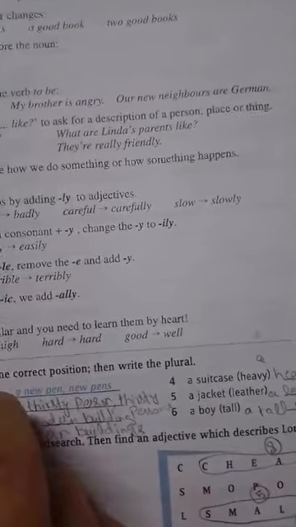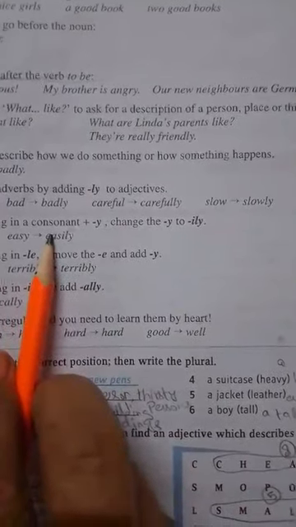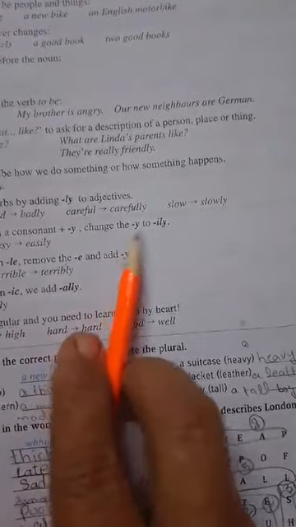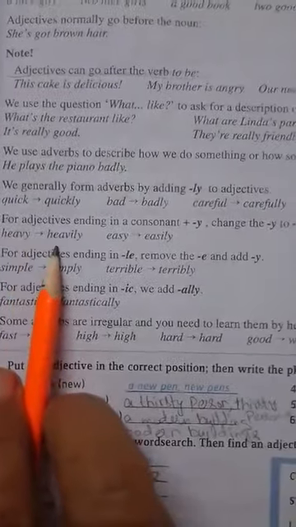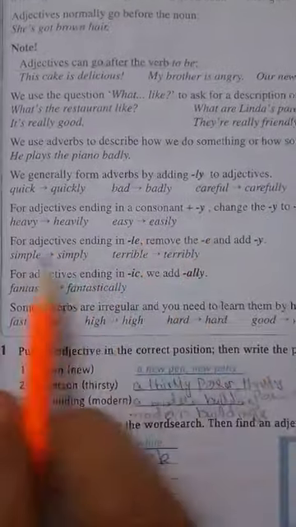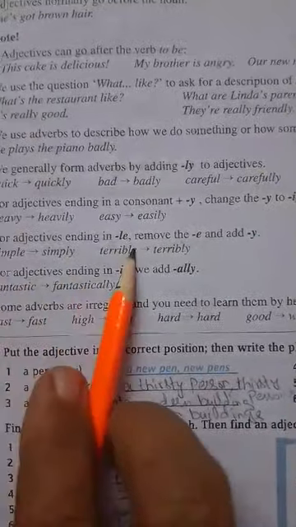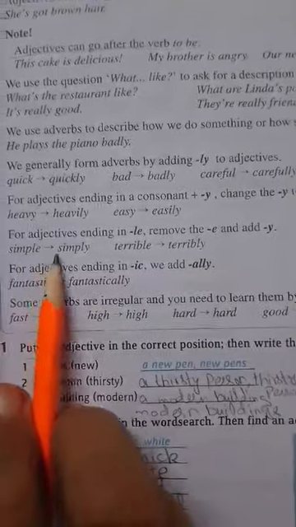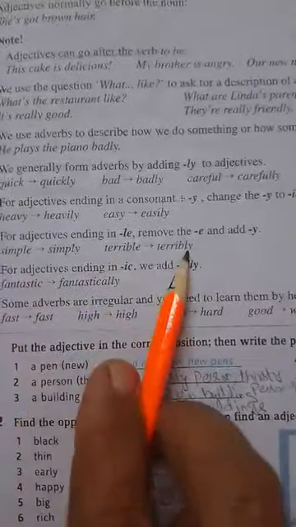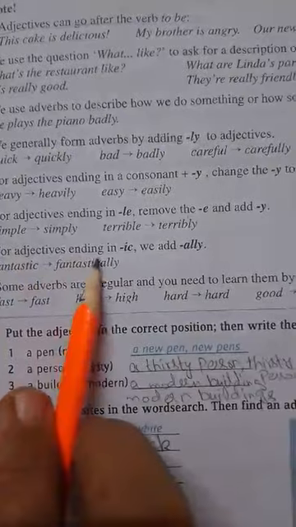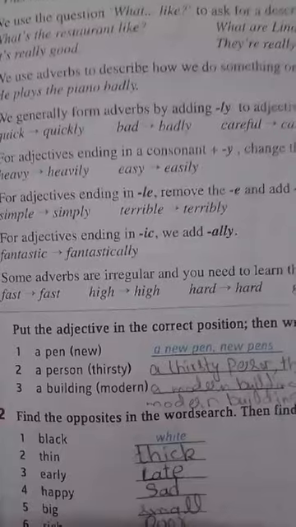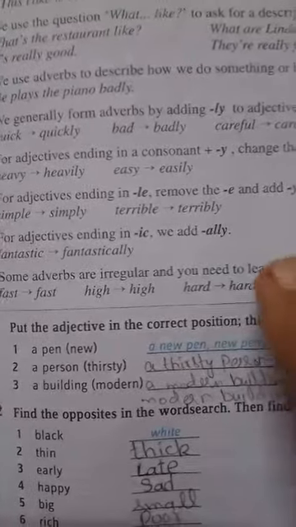For adjectives ending in a consonant and y, change the y to -ily. For example, heavy becomes heavily and easy becomes easily. For adjectives ending in -le, remove the e and add y. For example, from simple we make simply and from terrible, terribly. And for adjectives ending in -ic, we add -ally. For example, fantastic would be changed into fantastically.